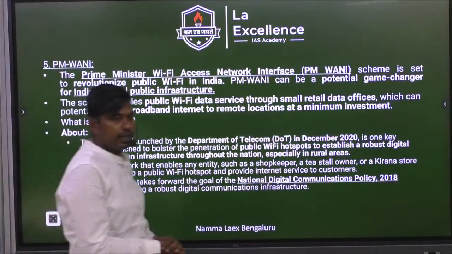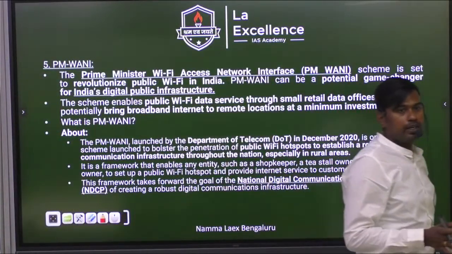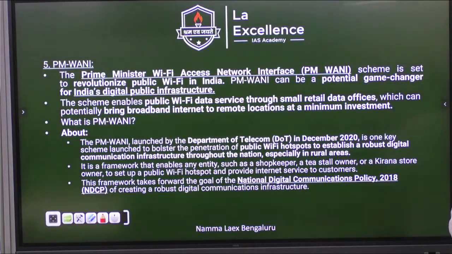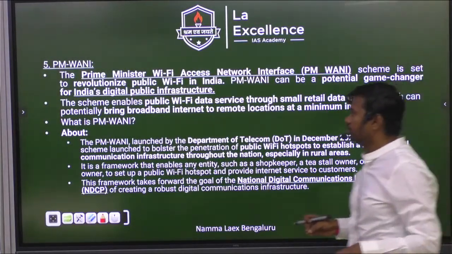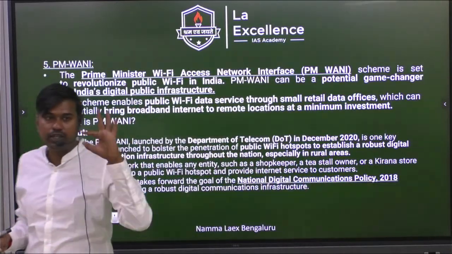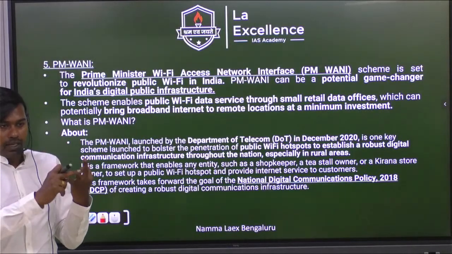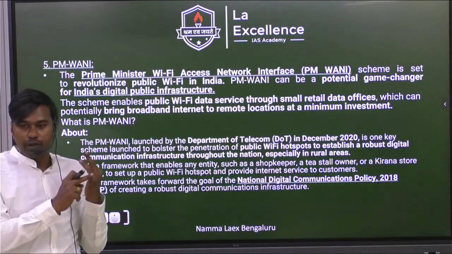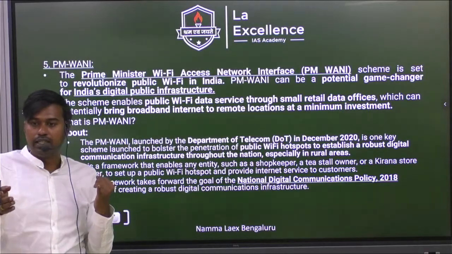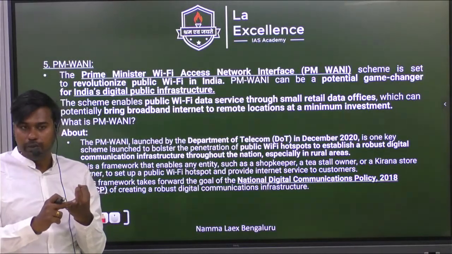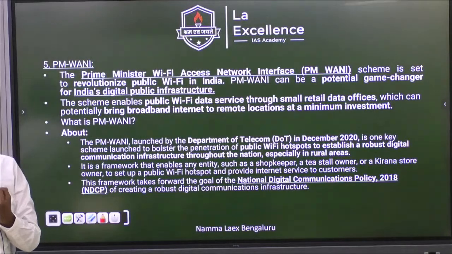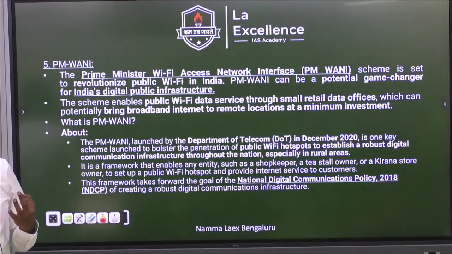Now coming to the next scheme, PM Money, very, very important. It is part of government's which one? Digital Public Infrastructure, DPI. That is very important. DPI consists of three components. What are they? It will involve flow of people, money, information. People's information will be done using Aadhaar, digital identity. Money will be done using UPI. Information will be done through data exchange solution done by which agency? DEPA. That is Data Empowerment Protection Authority.